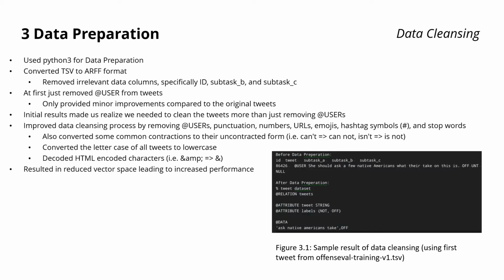I used Python 3 to handle all of our data preparation. I converted the provided data into ARFF format and removed irrelevant data columns. At first, I only removed the @user tags from the tweets. This only provided a minor improvement compared to the original tweets. So I realized we needed to clean the data more. I removed all @user tags, punctuation, hashtag symbols, emojis, URLs, and stop words from the tweets. I also reverted contractions to their uncontracted form and changed the letter casing of all tweets to lowercase. This ultimately resulted in a reduced vector space, which led to a significant performance improvement.